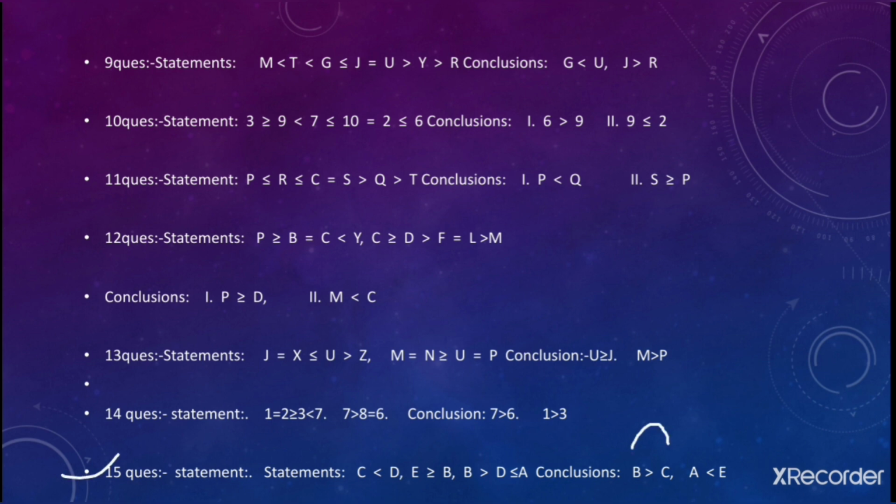We need to move forward from B to C. See, we can move forward from B to D, from B to D and from D to C. You can arrive at C. So if you can arrive and you have minimum this sign one time, since you have two times, then also it's okay. So it makes your conclusion what? True. Next is E greater than A.